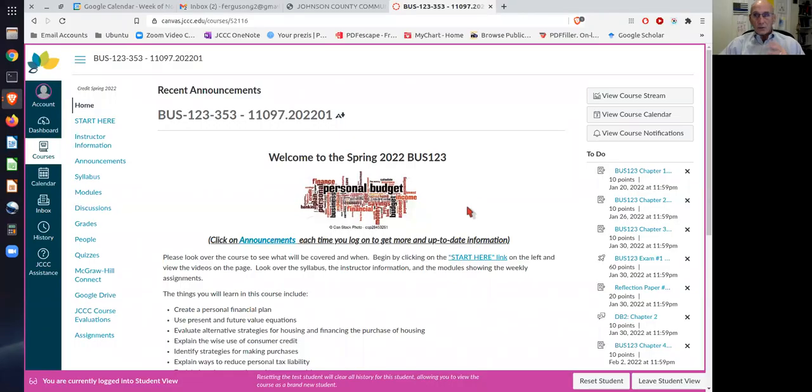So what I'm going to do now is go ahead and share the screen. When you log into the course, which is what you've already done, you'll hit the home page here. On that home page, you can access the announcements. You'll see the three most current announcements at the top of the home page. You can get to the announcements here or from over here in the navigation menu. And hopefully you learn to start here, which is where you're at as far as the course is concerned.